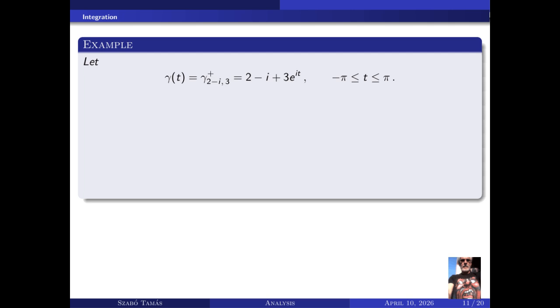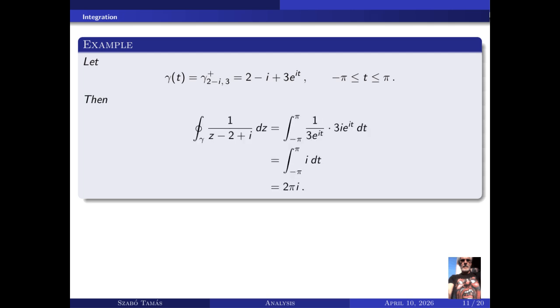Example: let γ(t) be the positively oriented circle with center 2 − i and radius 3. So γ(t) = 2 − i + 3e^{it}, where −π ≤ t ≤ π.